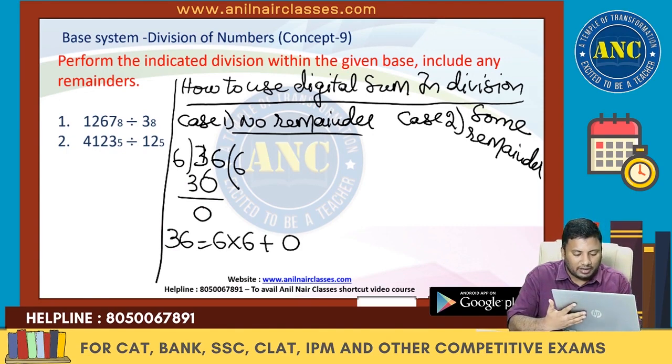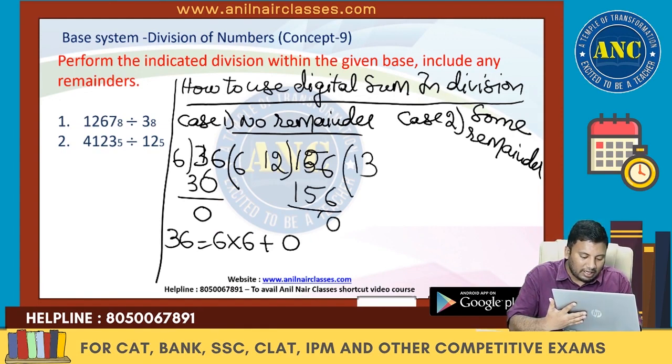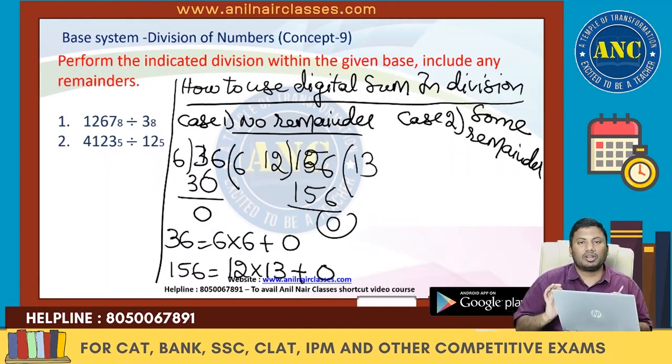For example, I will do one more question. 156 is divided by 12. 12 thirteens are 156. Remainder is 0. So 156 is 12 into 13 plus 0. Am I right? Because dividend is nothing but divisor into quotient plus remainder.